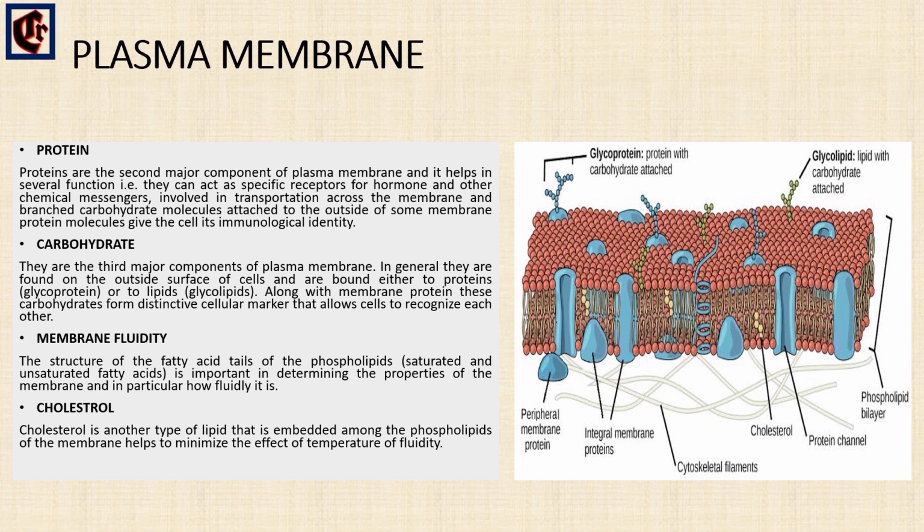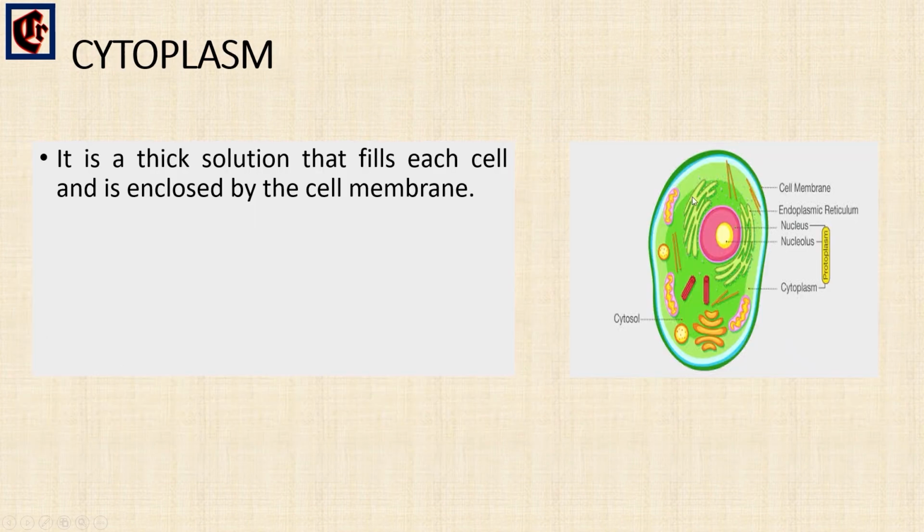So we'll see next about the cytoplasm. Cytoplasm is a cell component present inside the cell membrane which surrounds the nucleus, a thick solution that fills each cell and is enclosed by the cell membrane. This is all about the cytoplasm.